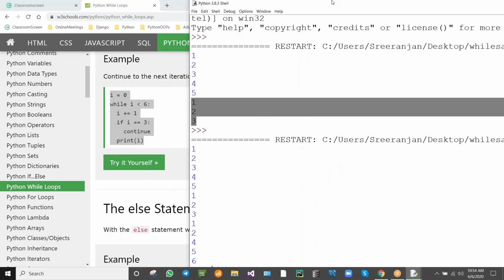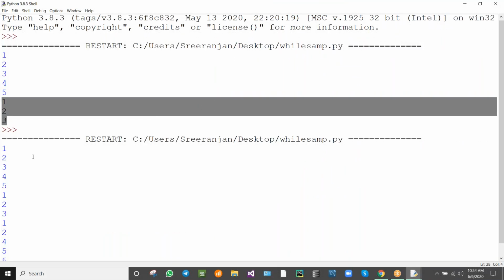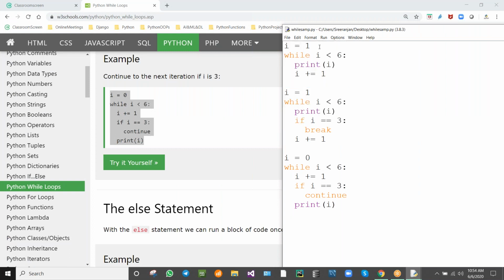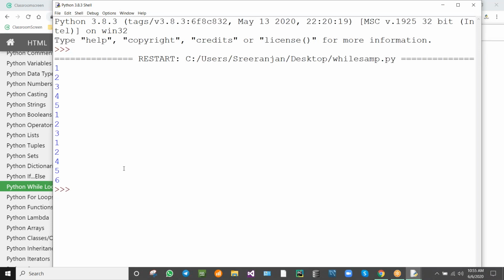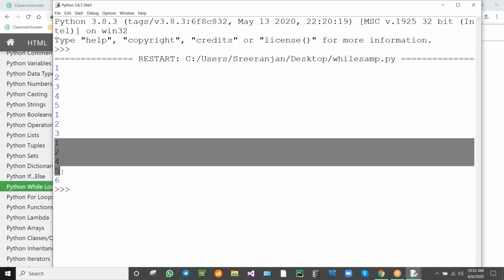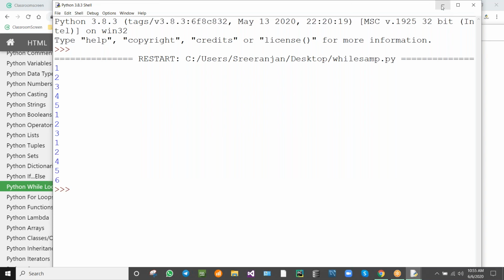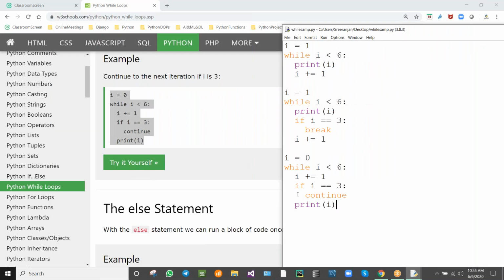So what happened then? I is equal to 3. There is no 3 in this, isn't it? In this program we don't find 3. The condition is skipped. After that it will be continued.